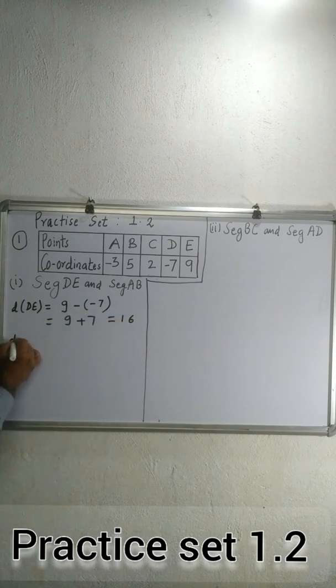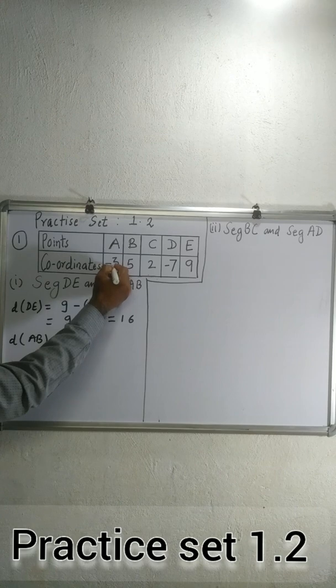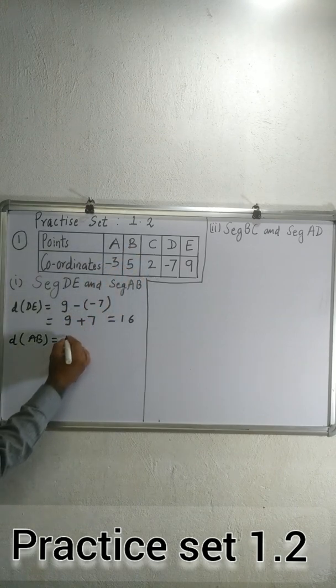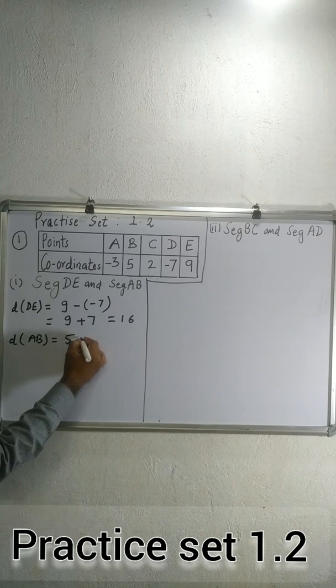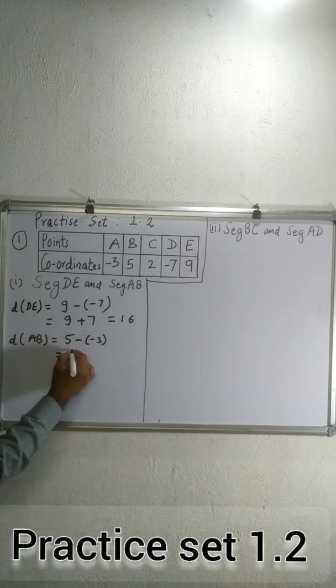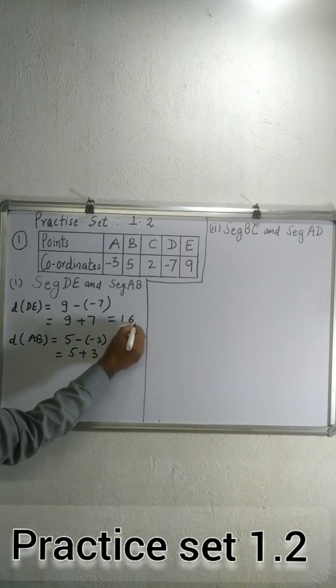Now distance AB. Distance AB: coordinate of A is -3 and B is 5. 5 is greater than -3. So 5 minus -3, which is equal to 5 plus 3, which is equal to 8.